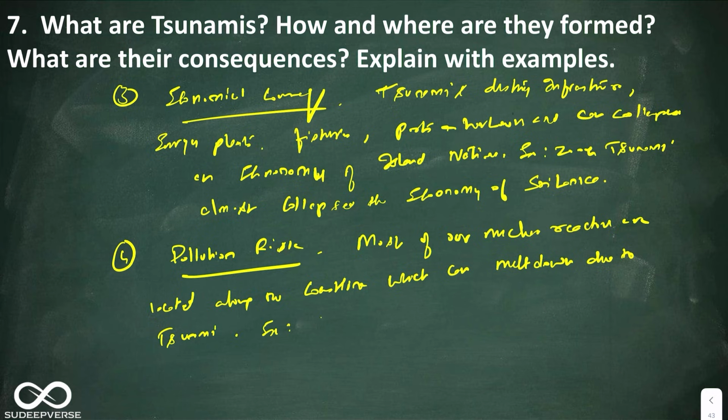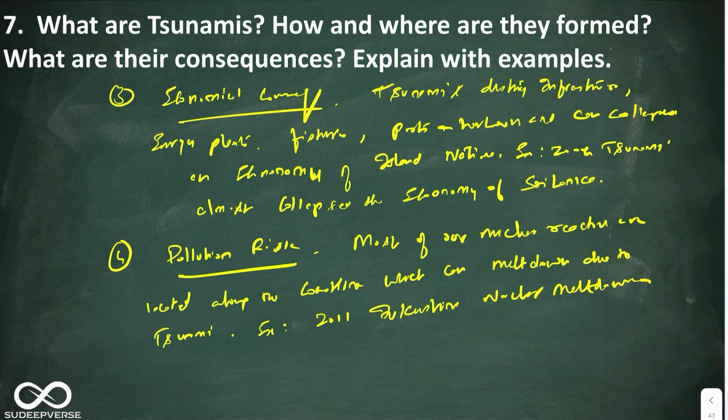Example, the 2011 Fukushima nuclear meltdown. Look at this. I have, in a very simplified way, talked about the consequences. Whatever knowledge I have in disaster management, I have taken it and put it in this particular answer.